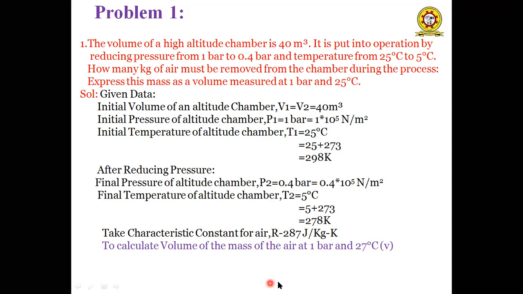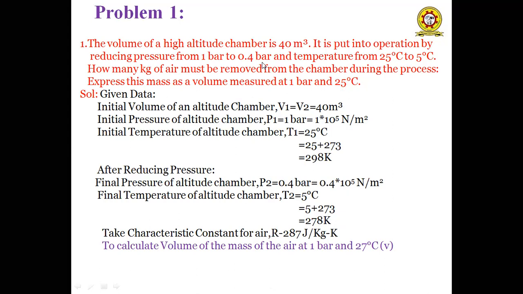So in this problem description, it was given that we are taking a chamber placed at some higher altitude. The volume of the chamber is 40 meter cube. After some operation, it reduces its pressure from 1 bar to 0.4 bar. So the initial pressure of the chamber is 1 bar.